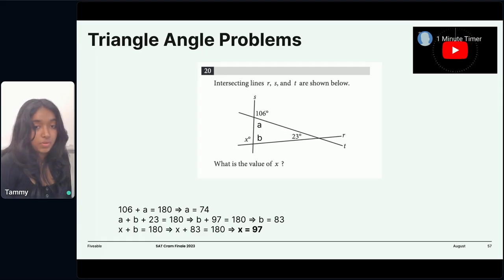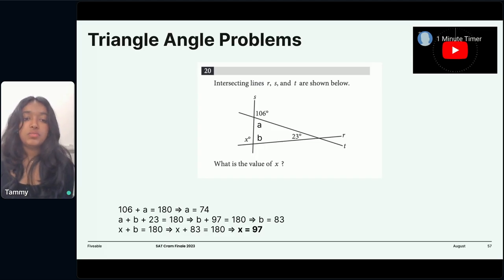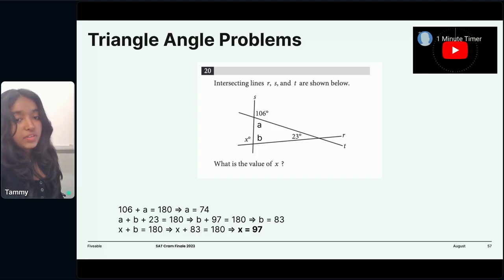is equal to 74. Once we have that, we can see a little triangle between angle A, angle 23, and angle B. And we know that all the angles of a triangle always add up to 180. And we know that A is 74, we already have 23, so we just add them up together, equate that to 180 to solve for B, which is 83.